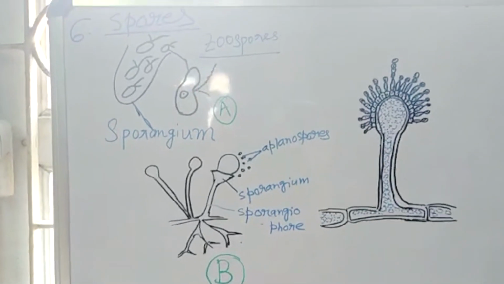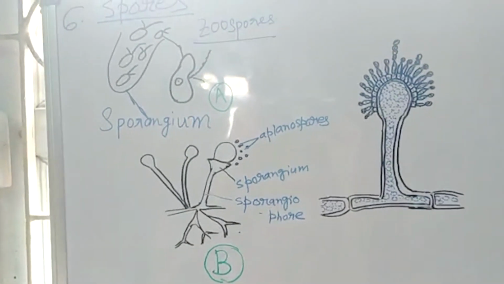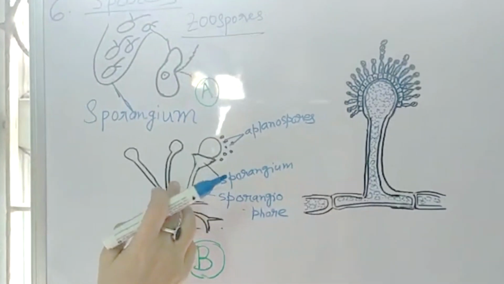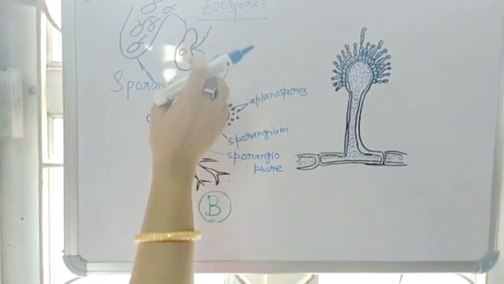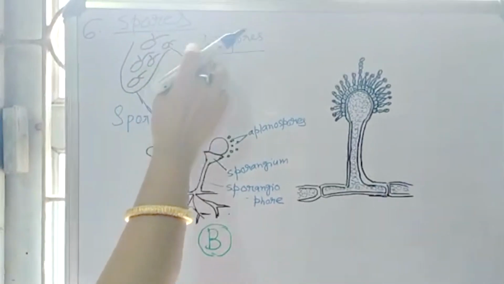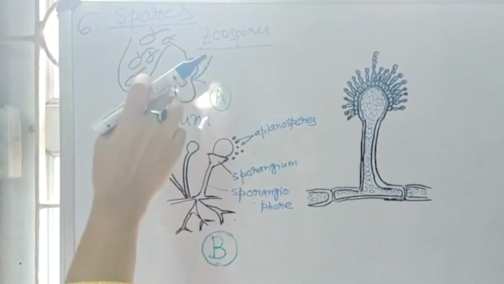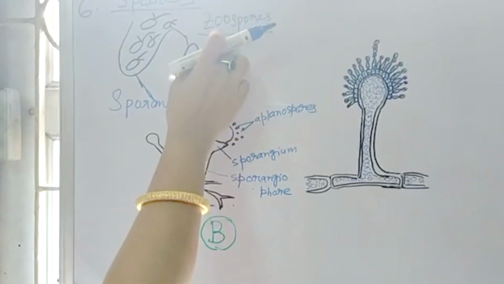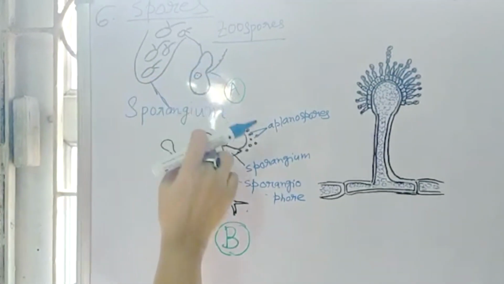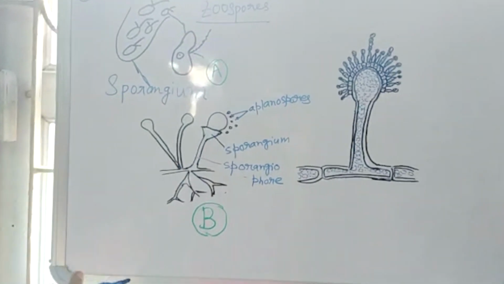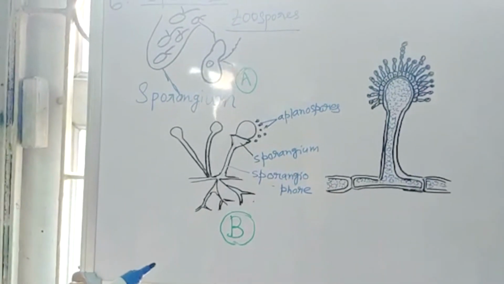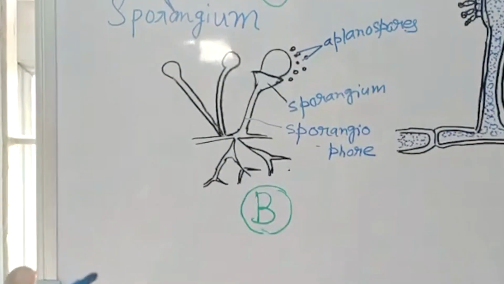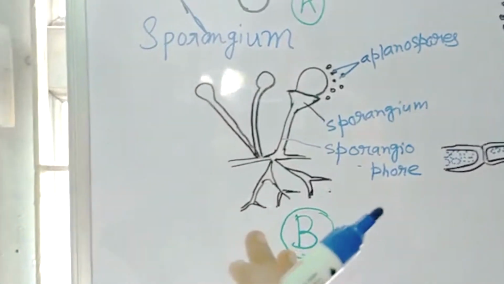So, in fungus, sporangiospores are produced within the sporangia. You see sporangia, and they are usually motile. They are called zoospores. And when they are non-motile, they are called aplanospores. Both aplanospores and zoospores are produced in sporangia. On the contrary, fungal zoospores are without cell wall and possess one or two flagella.